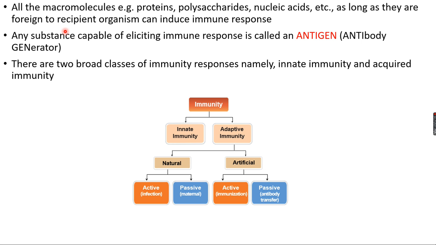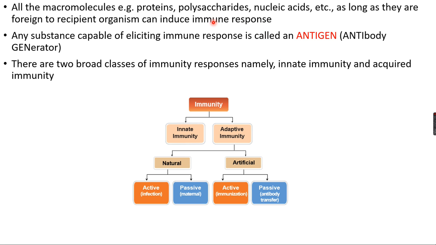Now, what are antigens? I said antigens, pathogens, are mostly virus, bacteria, or any other particles which are foreign to the body. Sometimes macromolecules like proteins, polysaccharides, nucleic acids or any other substances or organisms, if they are foreign to the recipient, can also affect our immune system and produce an immune response.